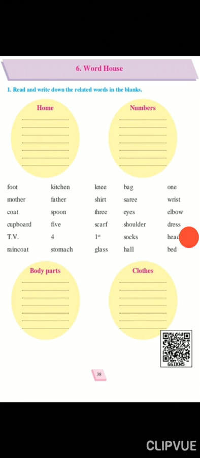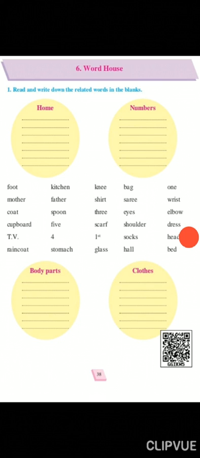The first word is bag, BAG, bag. Now where can you see the bag? At home, so you will write in the first circle BAG, bag, at home. Second word is sari, SAREE, sari is a cloth, so you will write in the fourth circle sari.